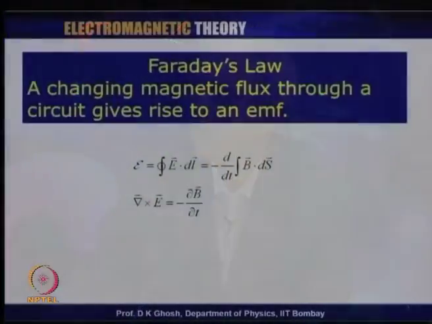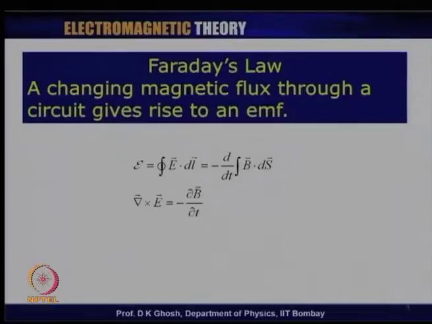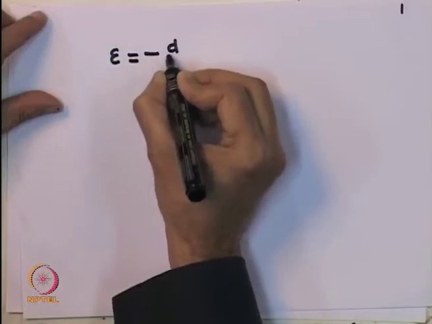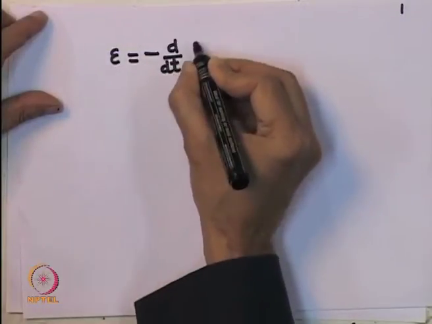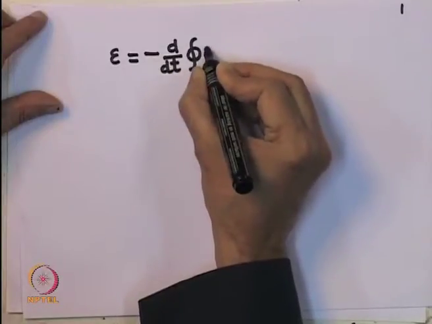And so, what we had seen is that the time dependent phenomena led to a non-conservative type of electric field, because del cross of E did not become 0, but had a value. So, this is what we did, that the EMF, which is the line integral of the electric field, is the rate of change of flux. So, EMF is given by minus d by dt of B dot ds.